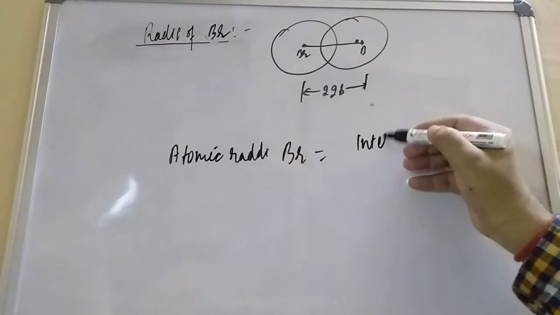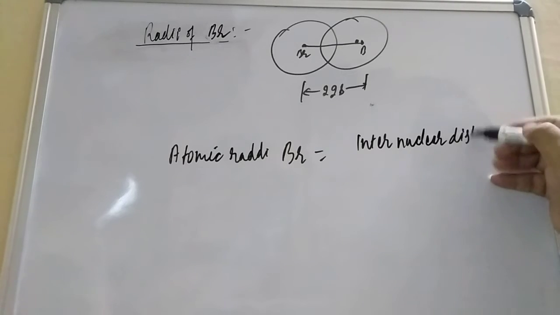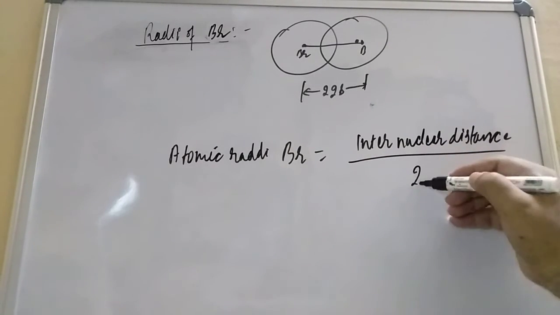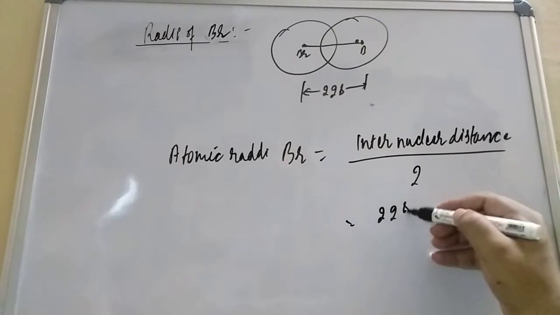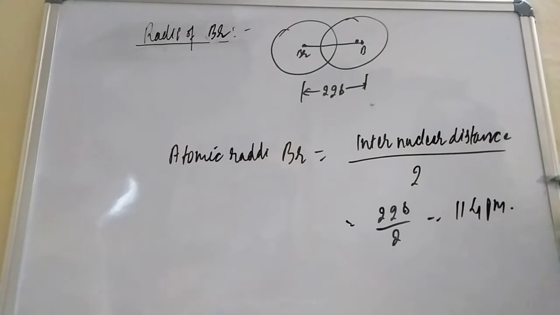That is the internuclear distance, and divided by what, student? Divided by 2. So internuclear distance is 228 divided by 2. So how much is coming, student? 114 picometer. So for bromine you see 114, for chlorine you see 99, and for hydrogen you get 37 picometer. Now let us move on, student, and try to calculate for the ionic bond.